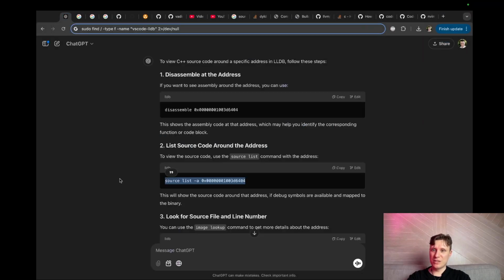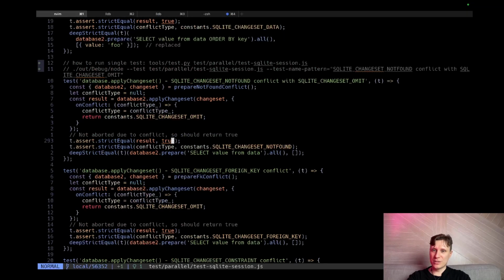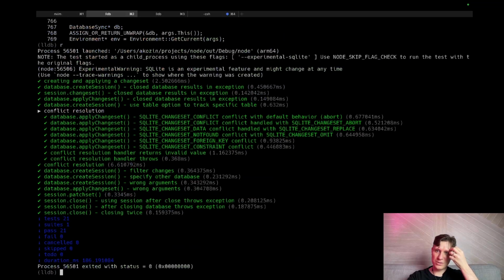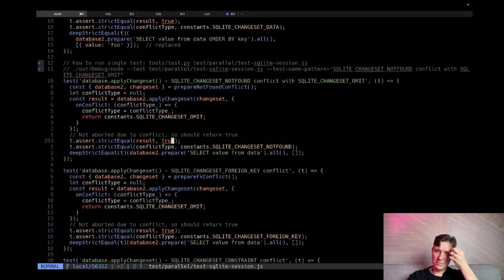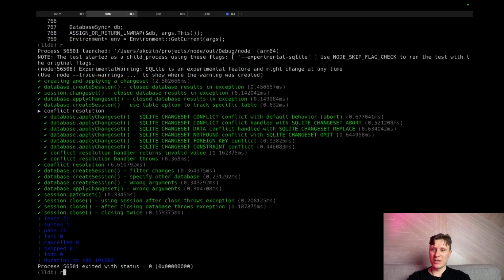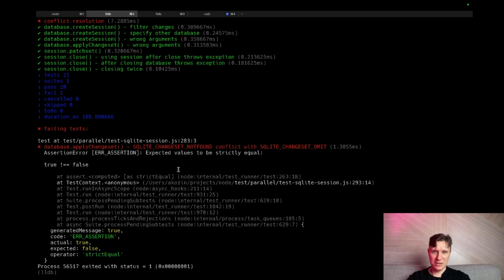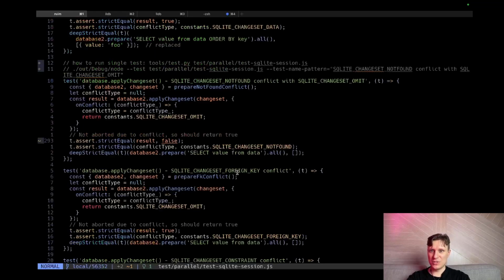How much time? 15 minutes. I really want to rebuild this. Maybe I rebuild my node. But will it help though? No, it will not. I have no idea. This test is run for sure. So we can put false here, and run it like this. And bam, the test failed. So this code gets executed.